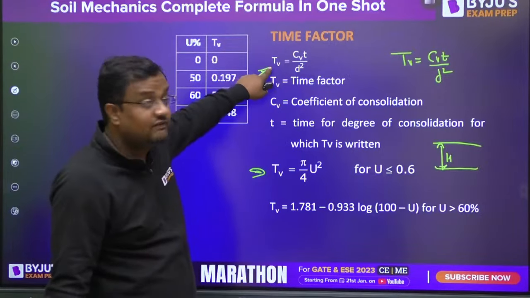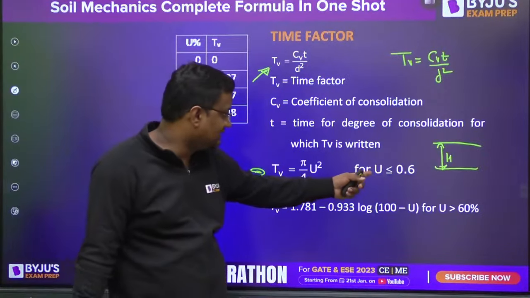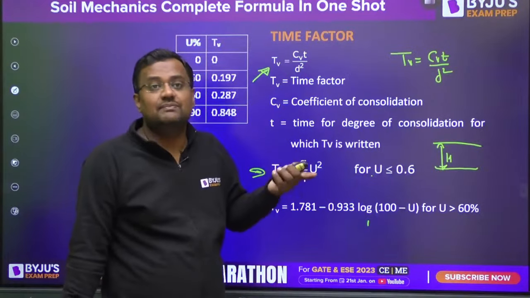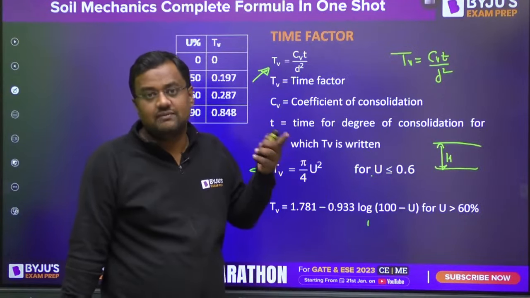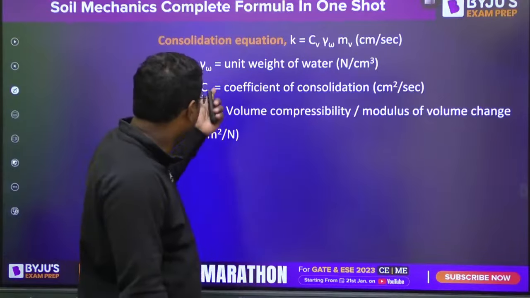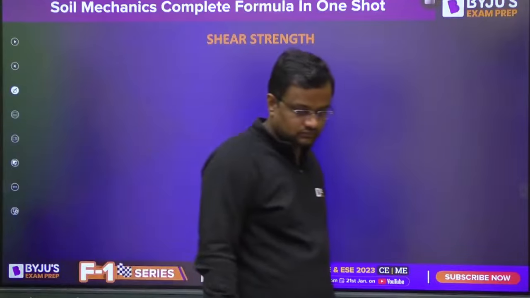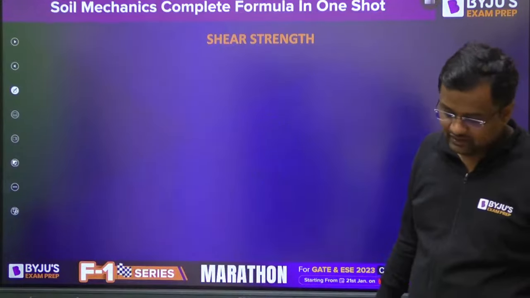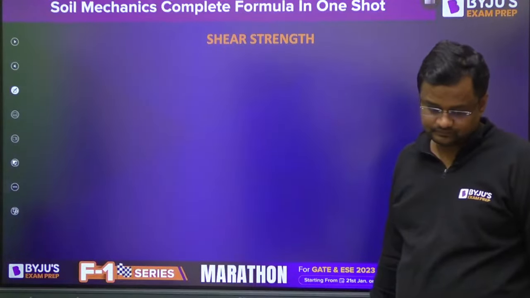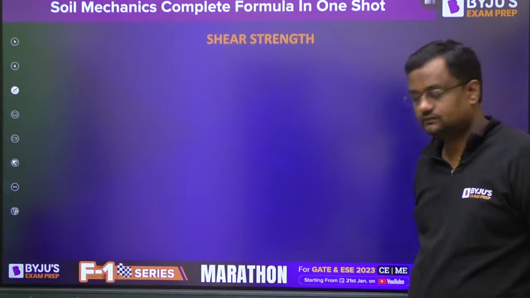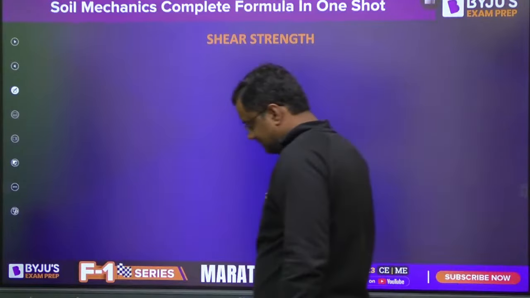Suppose you are writing Tv for 90% consolidation. For 90%, this formula is not valid, but the time that comes will be the time required for 90% consolidation. Got it? Everyone? Please let me know.